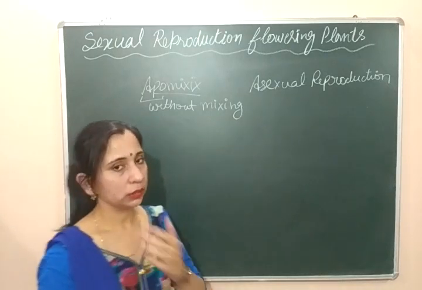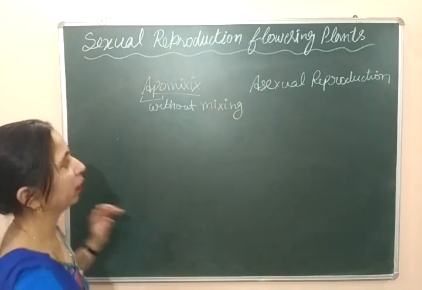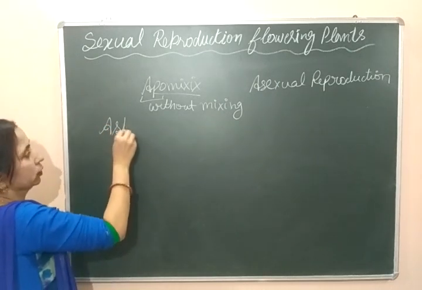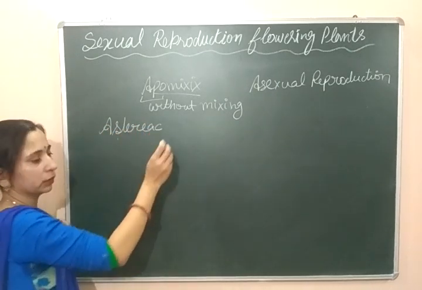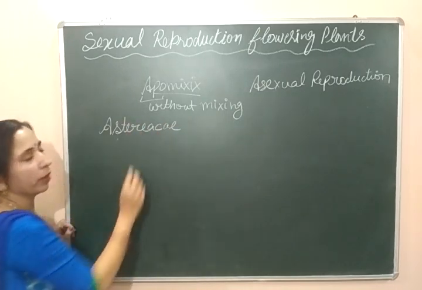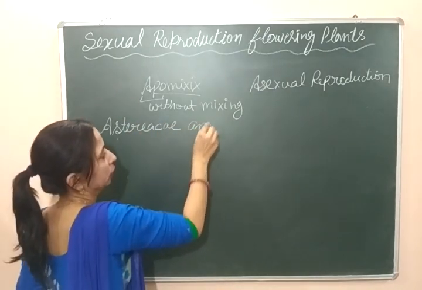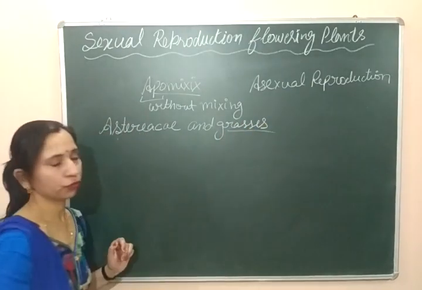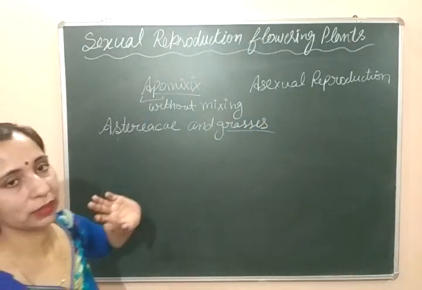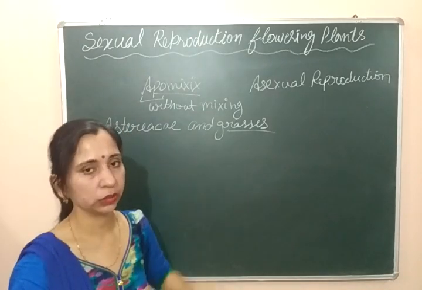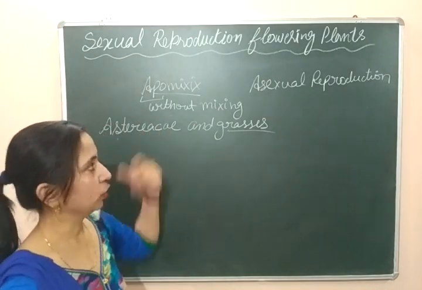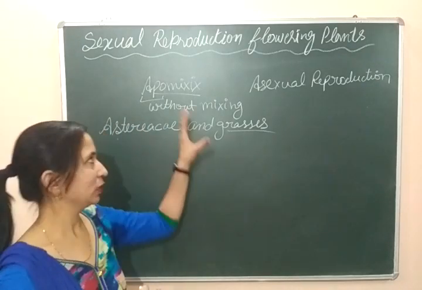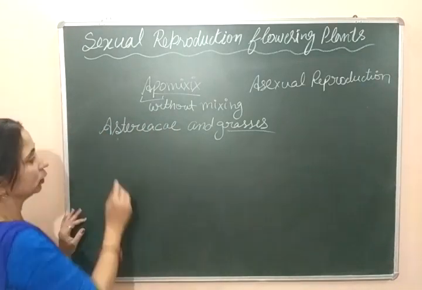This apomixis process is found in some special examples, like some Asteraceae family members and some grasses. They adopt some characteristics for the formation of apomictic seeds, in which the embryo is formed without fertilization or without mixing of gametes. Here we will discuss some important types by which apomixis can occur. Let's see what these are.